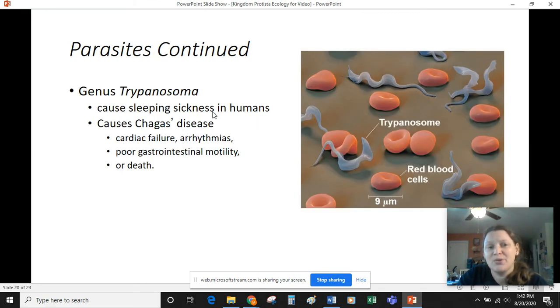And Trypanosoma is a whole genus of problems. So these little guys can cause diseases like African sleeping sickness or Chagas disease. And Chagas disease actually started in South America and has made its way into the United States, mostly in places like Florida. Both of these are transferred by insects. Those insects kind of regurgitate some of these protists into the bloodstream, and these single-celled organisms then use our bloodstream and our bodies to reproduce and cause all kinds of nasty side effects and even death if not treated.